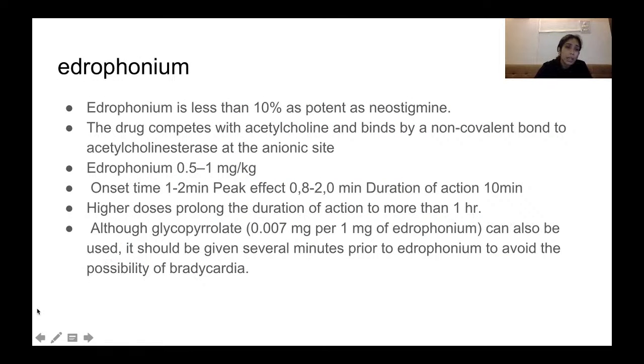So, edrophonium: its potency is less than that of neostigmine. It competes with acetylcholine and binds by a non-covalent bond to acetylcholinesterase at the anionic site. Edrophonium dose is 0.5 to 1 milligram per kg. It has a rapid onset time within 1 to 2 minutes. Neostigmine takes about 2 to 3 minutes. The effect of edrophonium is around 2 minutes duration of action up to a maximum of 10 minutes.